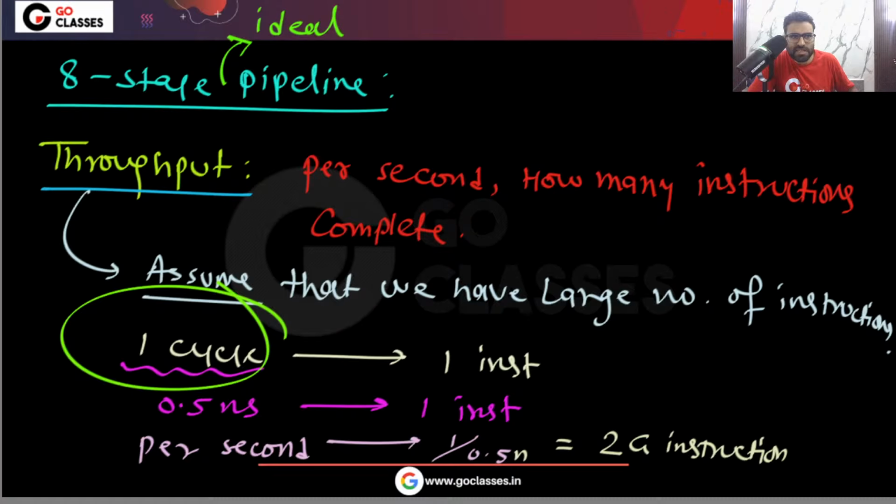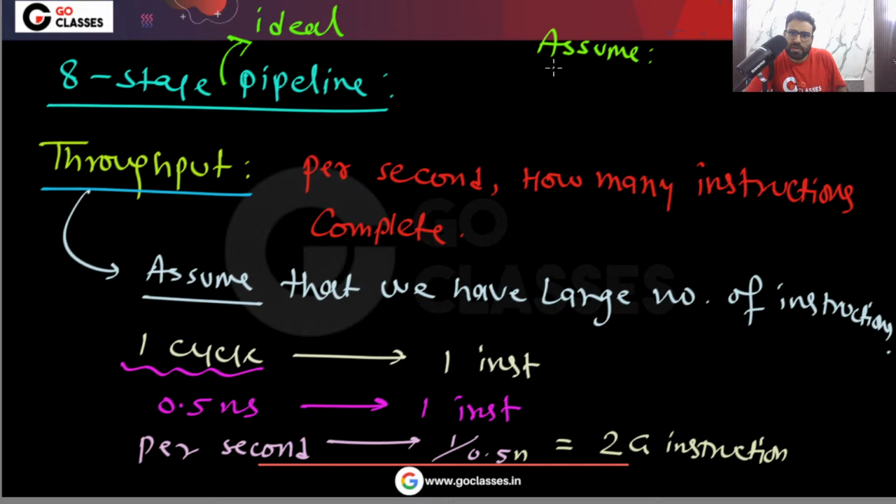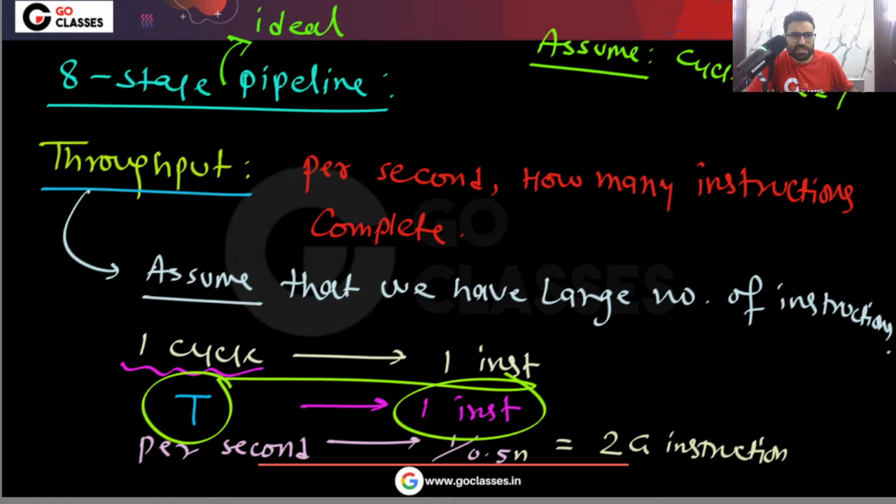Let's assume that one cycle time is 0.5 nanosecond. Assume cycle time, one clock cycle time, let's assume is capital T. So you can see, in capital T time, one instruction is completing.